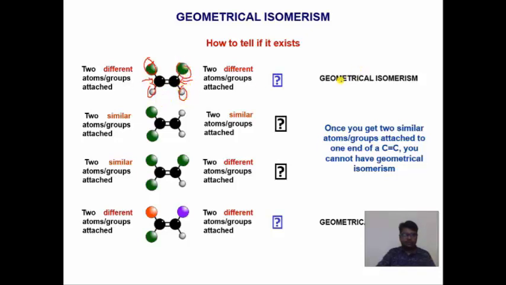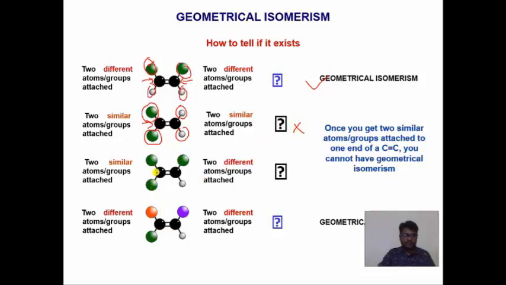So it can form geometrical isomerism. In the second example, this carbon has two similar groups, and this carbon also has two similar groups. So it does not form geometrical isomerism.